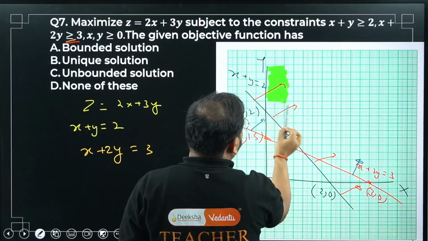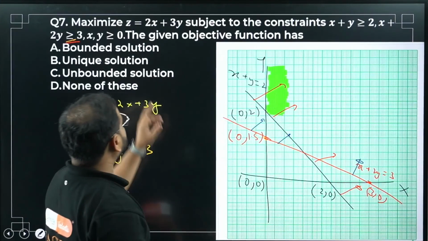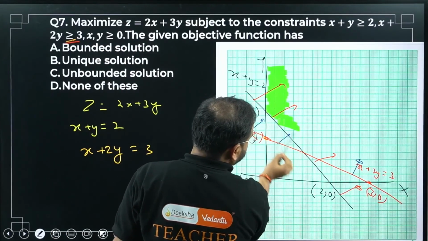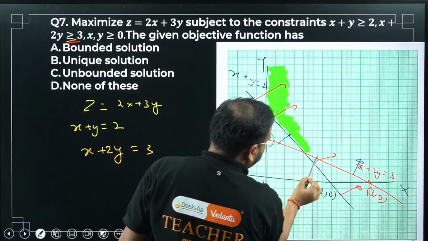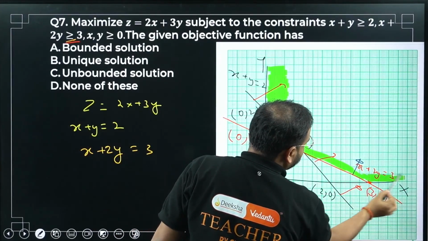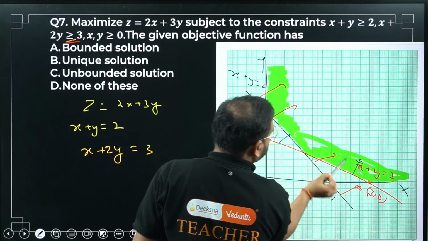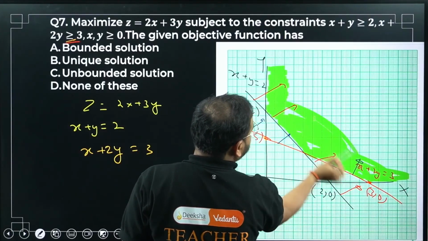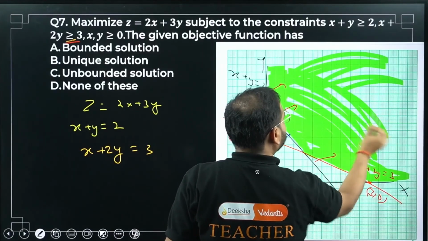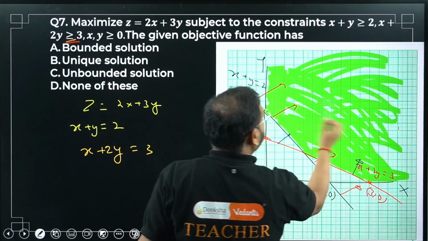It will not go behind the y-axis because it is in the first quadrant, x, y both greater than 0. It will come back like this, touch this line and again go like this and keep moving on to infinity, to the infinity like this, both sides. Please check, what is this? My feasible region.